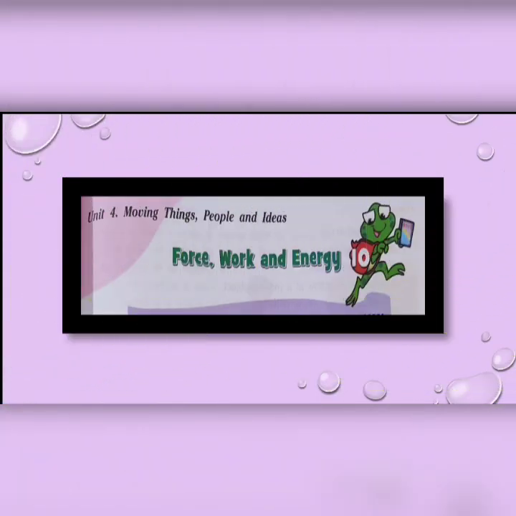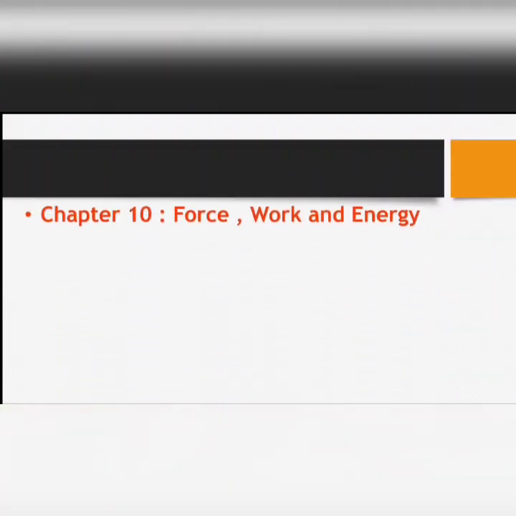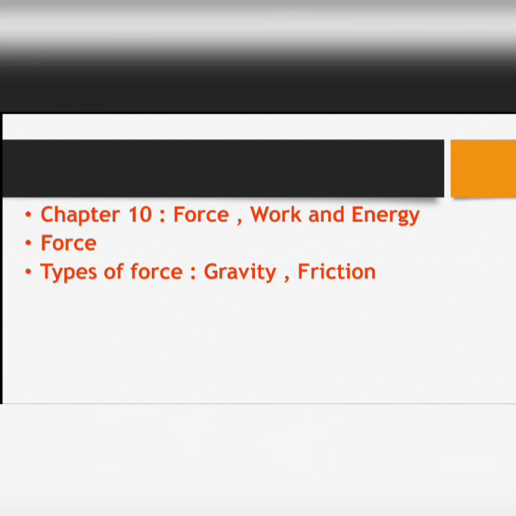In our previous online class, we discussed half of the chapter Force, Work and Energy, which is chapter number 10. Let us recall the topics that we discussed in our previous video. We discussed force, the types of force, the natural two types of force, right? Gravity and friction.